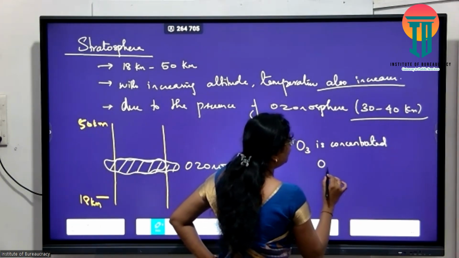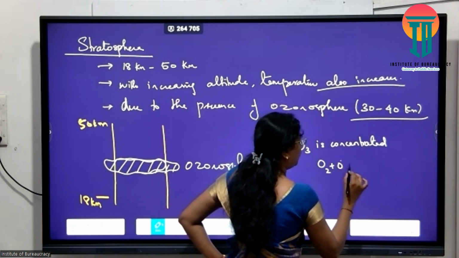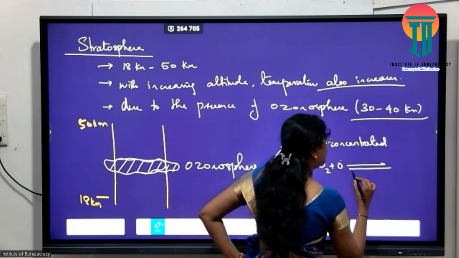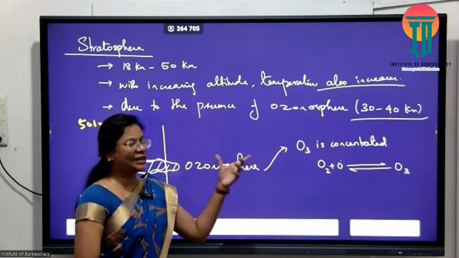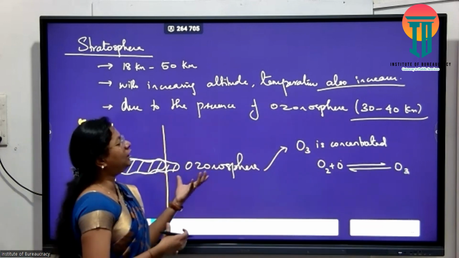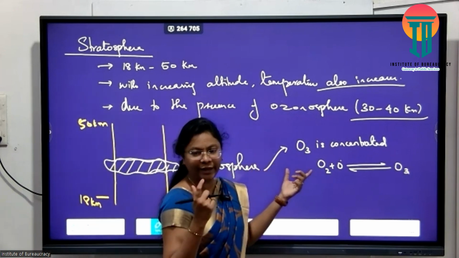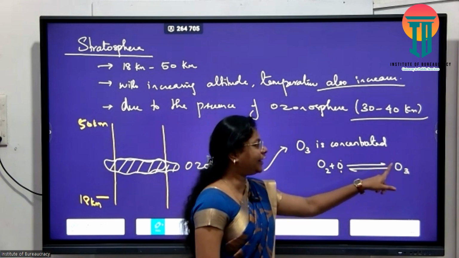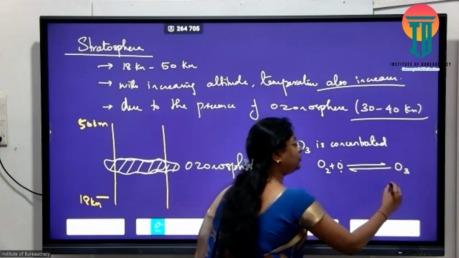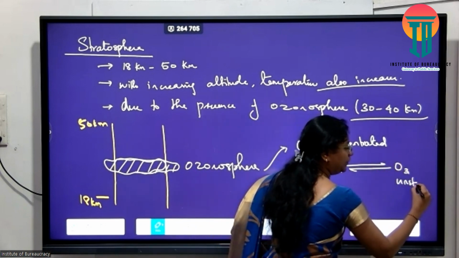Now ozone formation from O2 to O3. See, O3 da ozone. Ozone is an allotrope of oxygen. So O2 oda oru O add pannada yaru kedaikum? O3 kedaikum. And O3 is very much unstable.